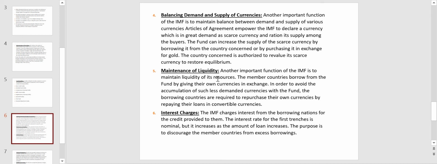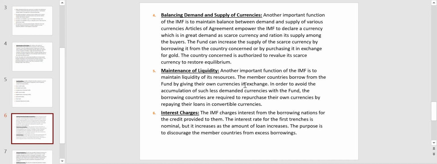Then maintenance of liquidity. Another important function of IMF is to maintain liquidity of its resources. The member countries borrow from the fund by giving their own currencies in exchange. In order to avoid accumulation of such less demanded currencies with the fund, the borrowing countries are required to repurchase their own currencies by repaying their loans in convertible currencies.